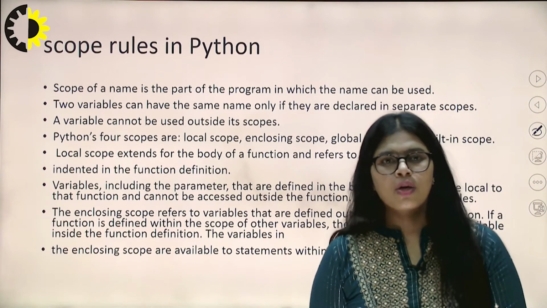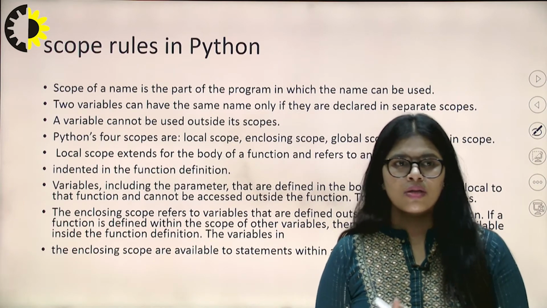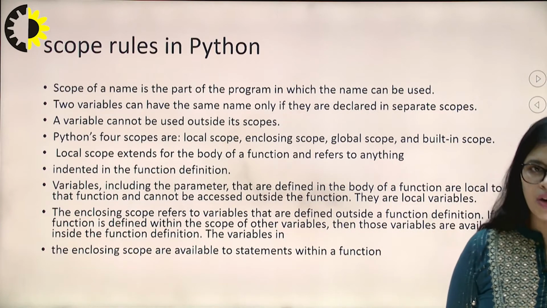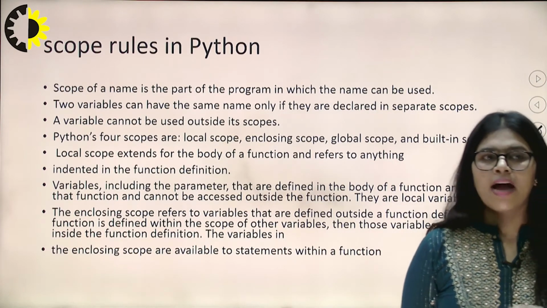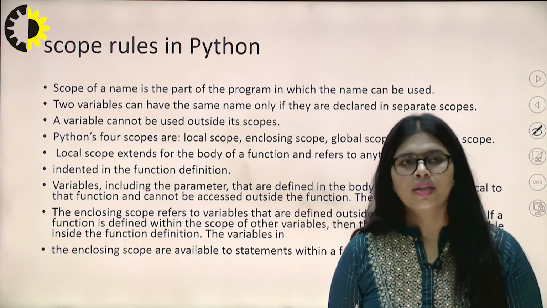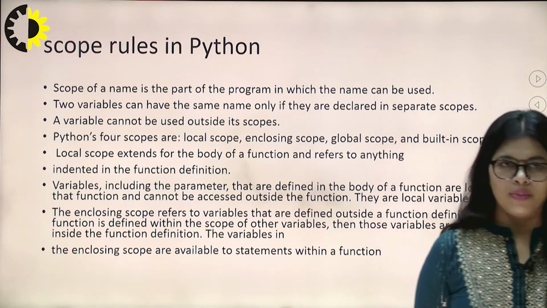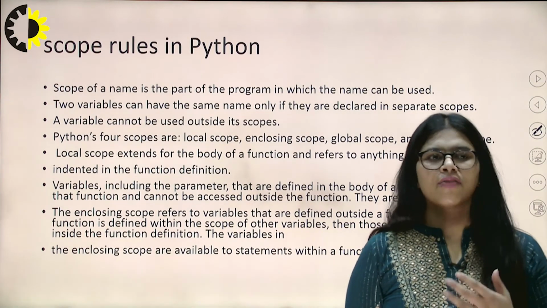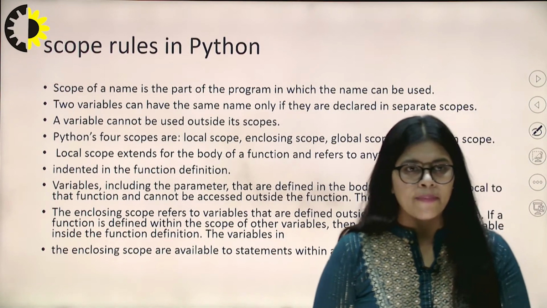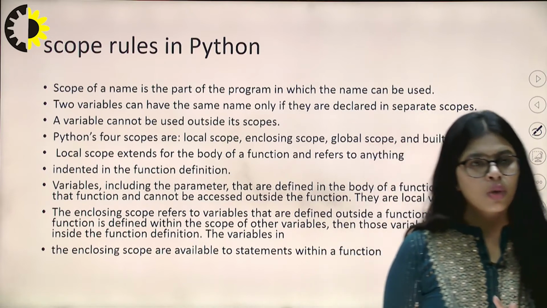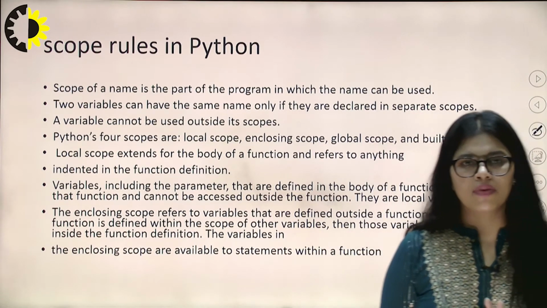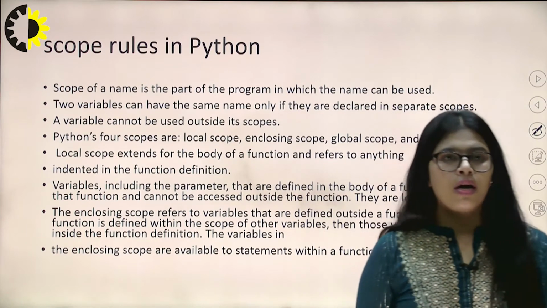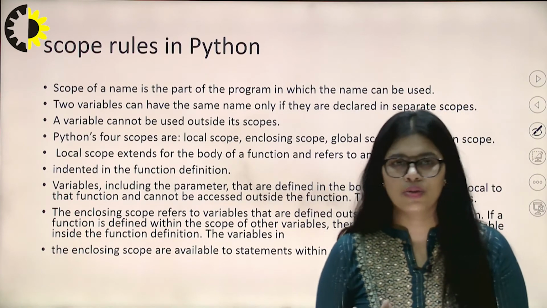Enclosing scope refers to variables defined outside a function definition, where the function is defined within the scope of other variables. Those variables are available inside that function definition, and only to statements within the function. So this is the normal definition of local scope and enclosing scope.